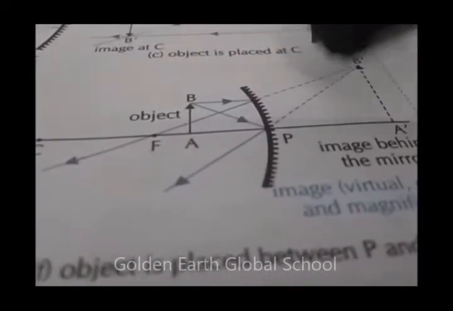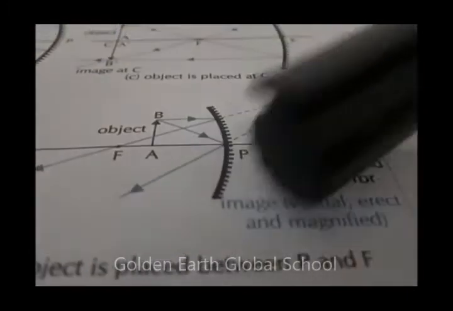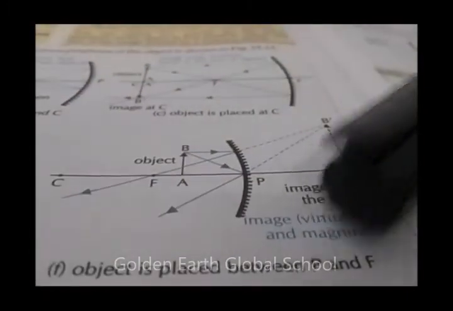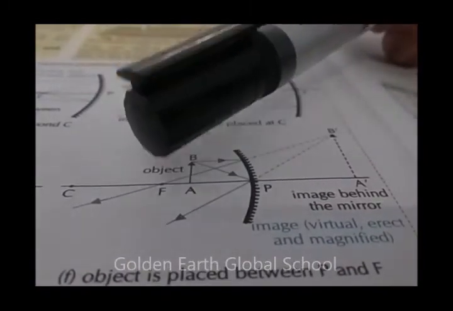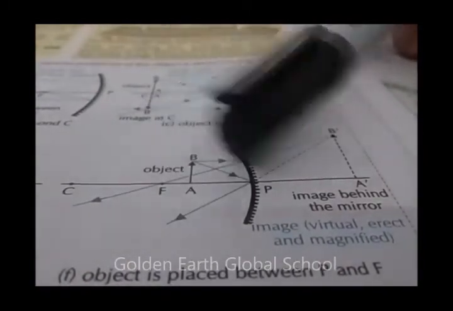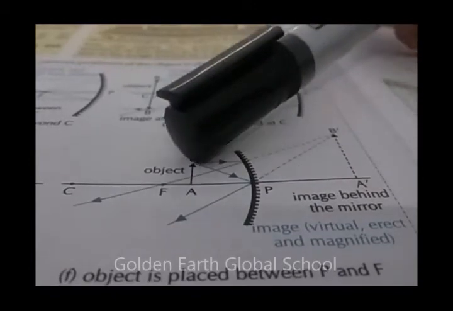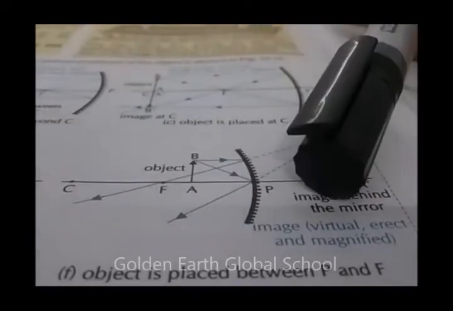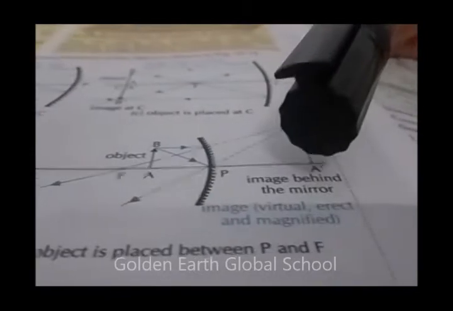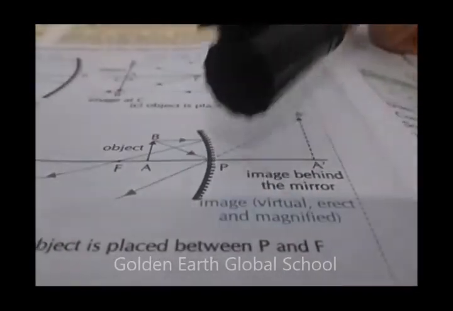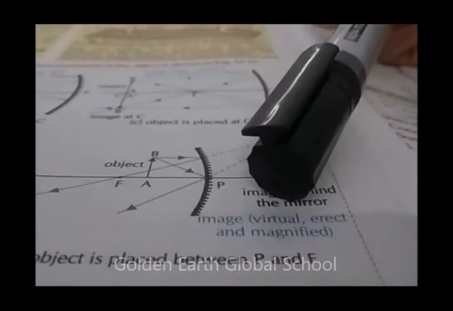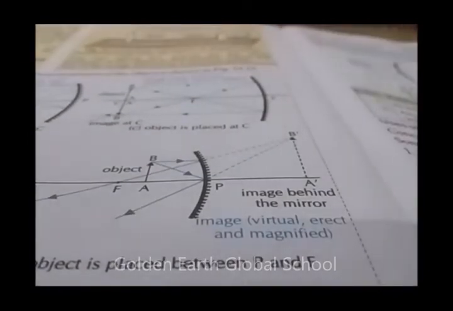Next is when object is placed between P and F. P is the pole, this is the principal focus. Then object is placed between P and F. The image formed here is virtual, erect, and magnified.